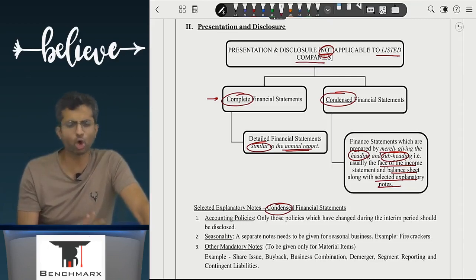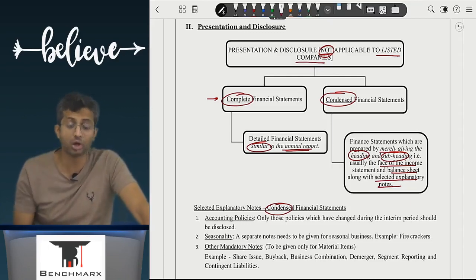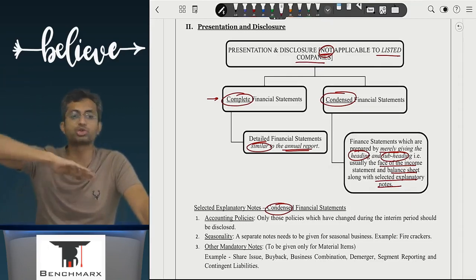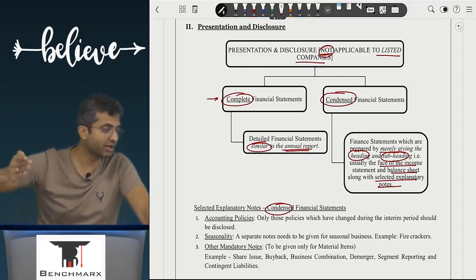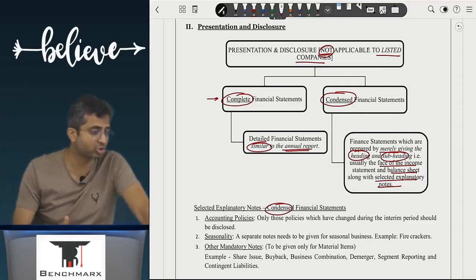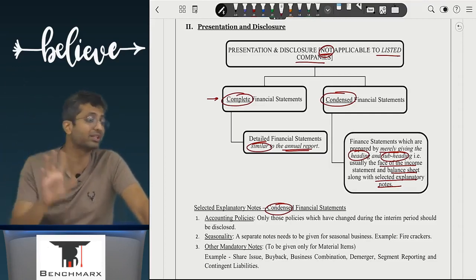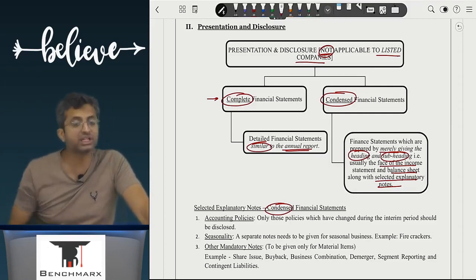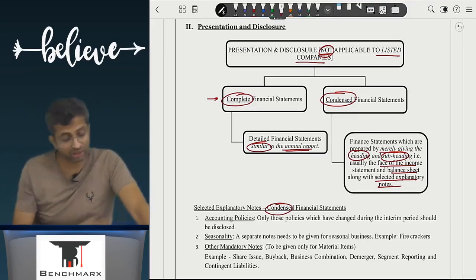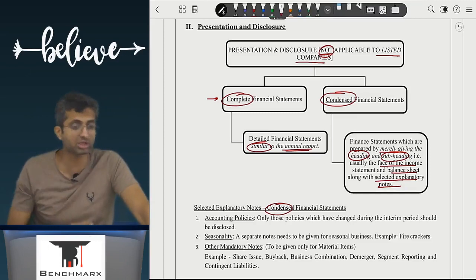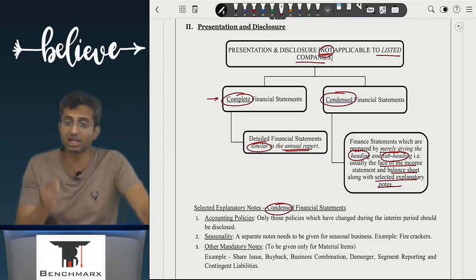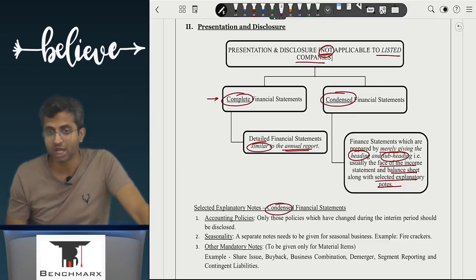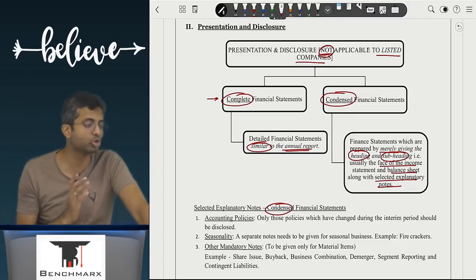Having said that, the law nowhere tells you that you have to follow condensed. In annual financial statements, you have no choice. In annual financial statements, you have to prepare complete statements only. There is nothing called a condensed statement when you are preparing the annual report. You have to give the detailed disclosures. If there is inventory, how much is raw material, how much is finished goods, how much is WIP; if there's PPE, how much is land, how much is machinery, everything has to be given. But in interim reports, you do have that choice.